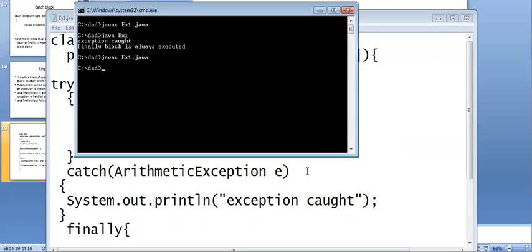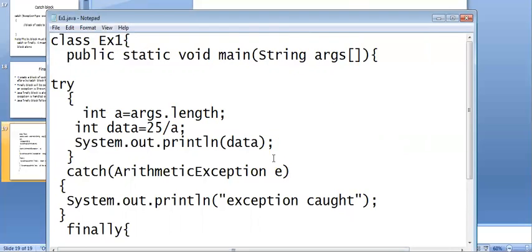So I'm trying to execute this code. See, same output. Exception part, finally block is always executed. And if you want to see what type of exceptions have been raised, then we can say plus E, display the object. So we got what? Arithmetic exception.